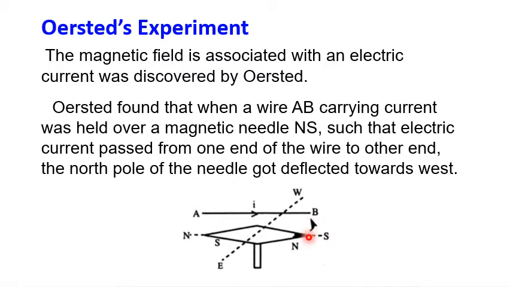Simply, the current carrying conductor produces a magnetic field, which is why the other magnet deflected. One magnet will be deflected by another magnetic field. From the deflection, Oersted confirmed that a current carrying conductor produces a magnetic field.